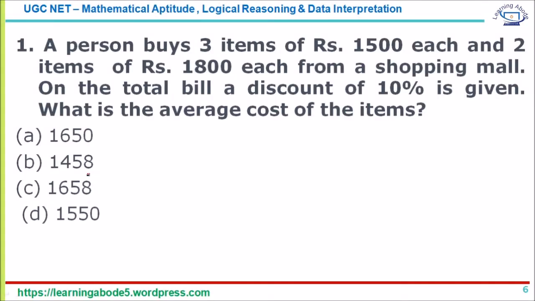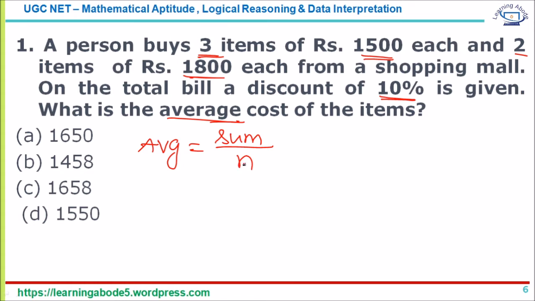The first question here is about a person buying 3 items, each costing 1500, and 2 items costing 1800 each, and he was offered a discount of 10%. What is the average cost of the items? Now, average, as you know, is the sum of all the items divided by the number of items. That's the formula for average.